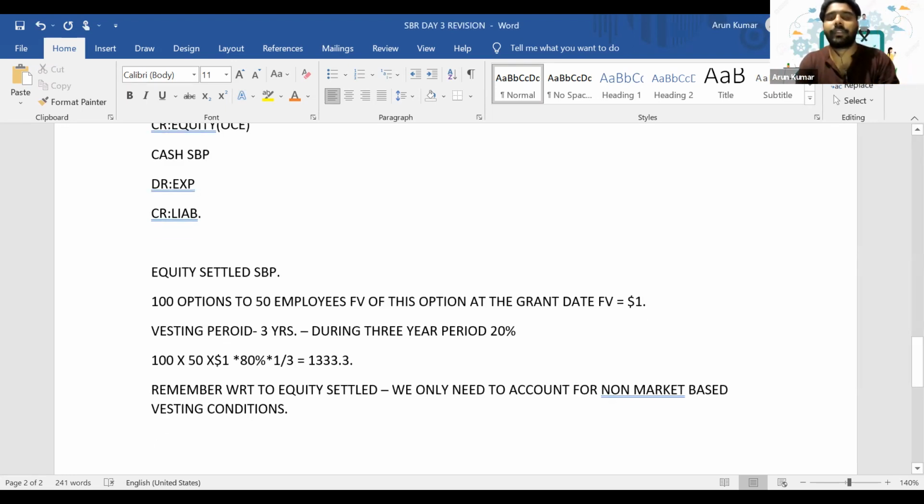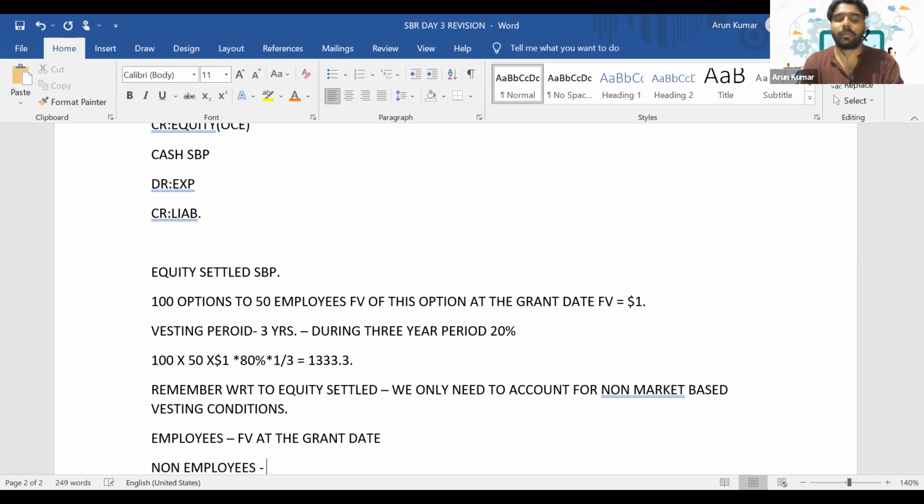Also, when you are issuing equity settled share-based payment to your employees, we know that we need to consider the fair value at the grant date to recognize the expense. But if you are offering the equity settled share-based payment to non-employees, such as your customers or your suppliers, how will you account for it?